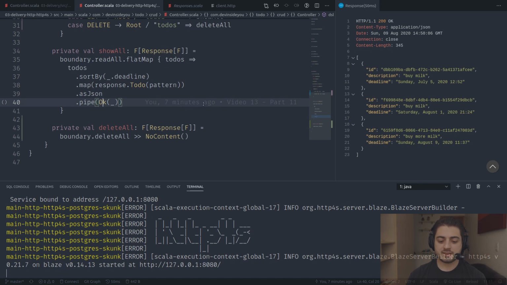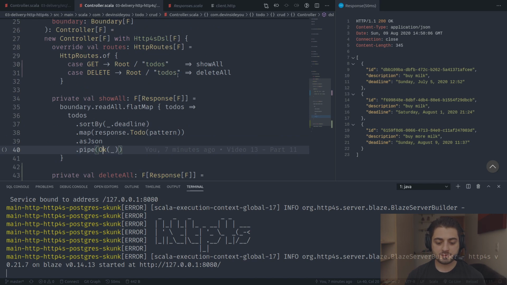So we have the delete all, but I don't want to go and test it because we don't have any routes to create any to dos, and I don't want to keep jumping back and forth between the terminal app, because we're reusing the database, right? So I can jump back to the terminal app and create a couple of to dos. Anyway, before we test this route, we're going to add a bunch of improvements first.